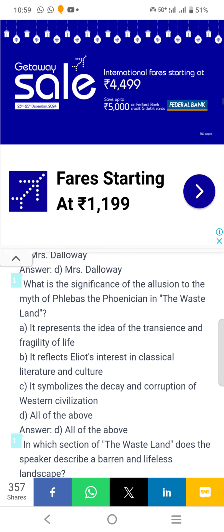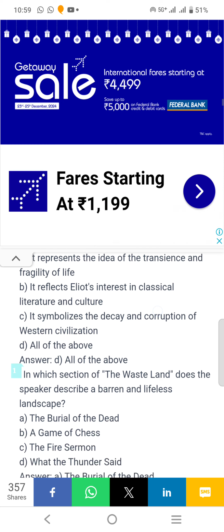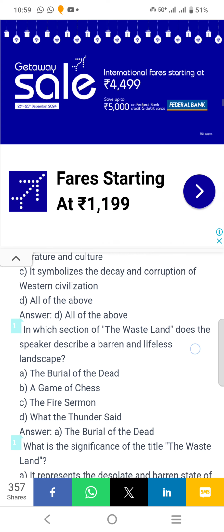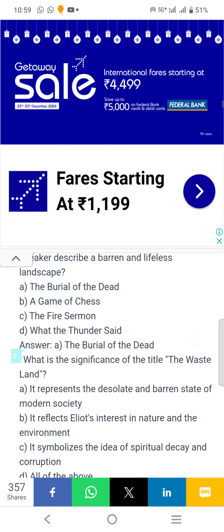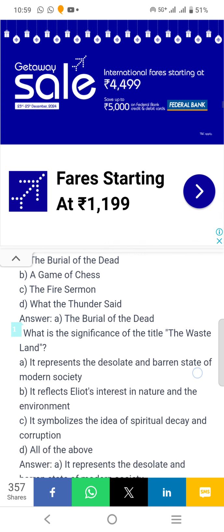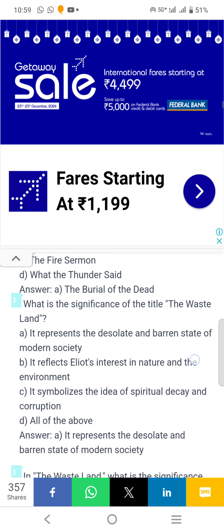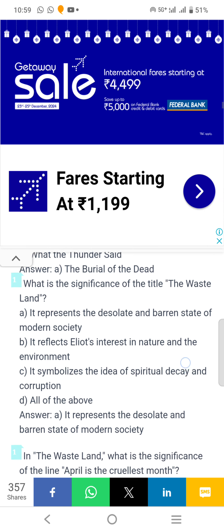It reflects Eliot's interest in classical literature and culture. It symbolizes the decay and corruption of Western civilization. In which section of The Waste Land does the speaker describe a barren and lifeless landscape? Answer A. The Burial of the Dead. What is the significance of the title The Waste Land? Answer A. It represents the desolate and barren state of modern society.